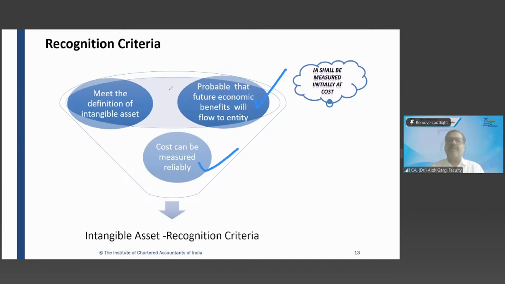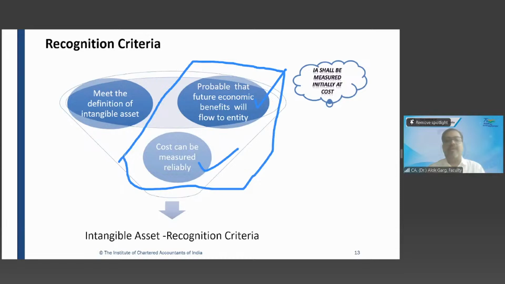Sir, if only these 2 criteria would have been given, is there any difference between a tangible and intangible asset from the perspective of recognition criteria?